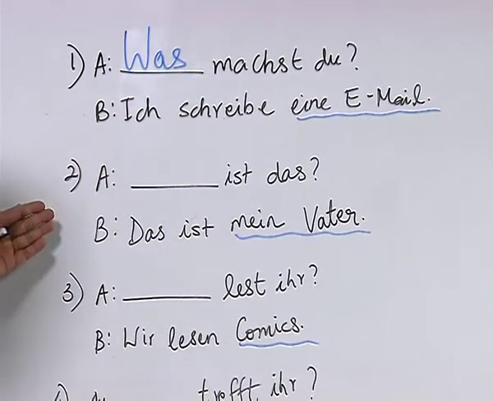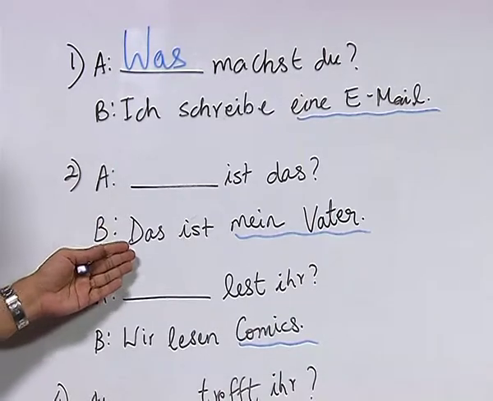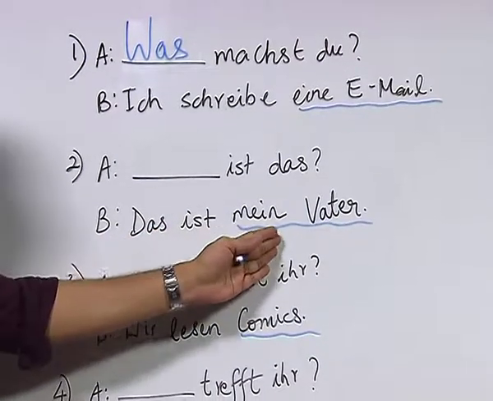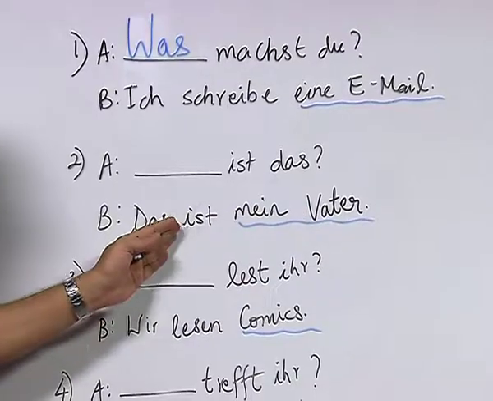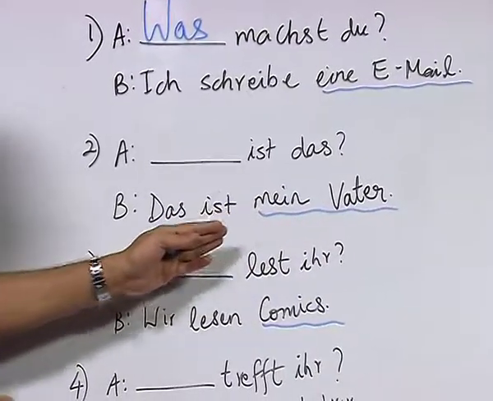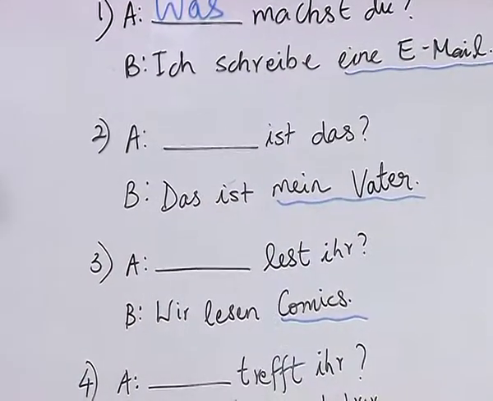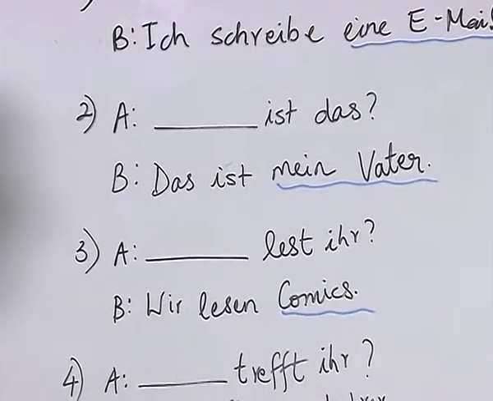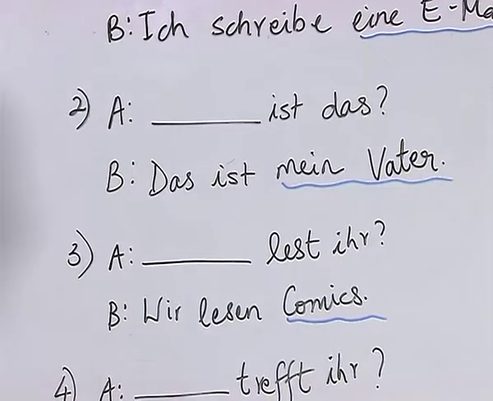Now, let us look at sentence number 2. Here we have mein Vater. Vater means father, that is my father, and you know for persons in subject case or nominative case the Fragepronomen is